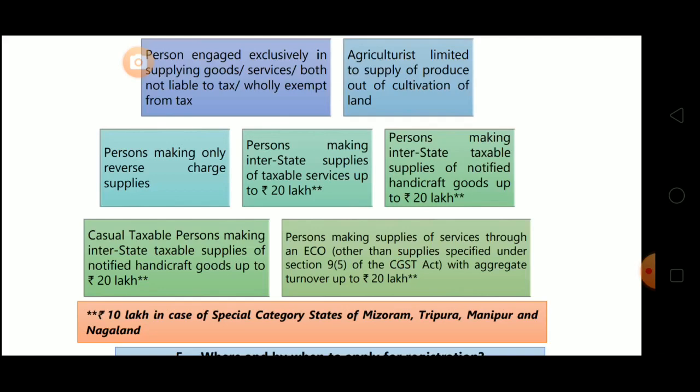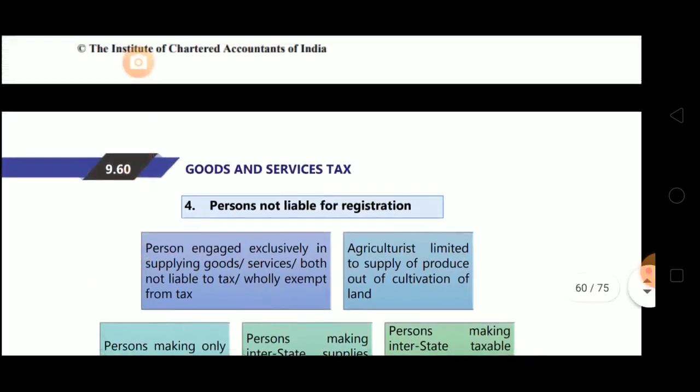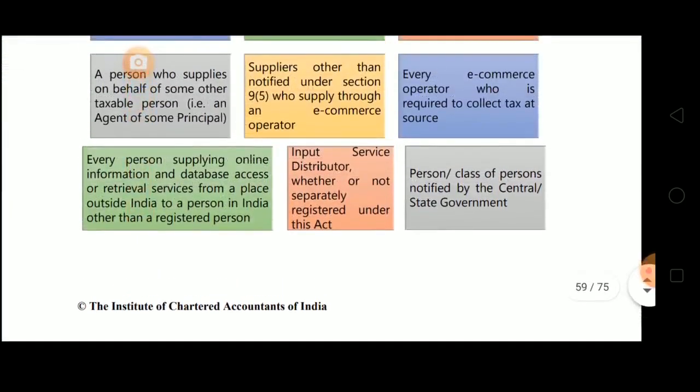Then person making supplies of services through an e-commerce operator other than supplies specified under section 9(5) of the CGST Act. They are saying about that one: transportation of passenger, housekeeping, providing accommodation, hotels. Other than those, with aggregate turnover up to 20 lakhs. So person who is making supply through ECO, and if the aggregate turnover is up to 20 lakhs, then that person is not required to take the registration. So you can add this point over here.